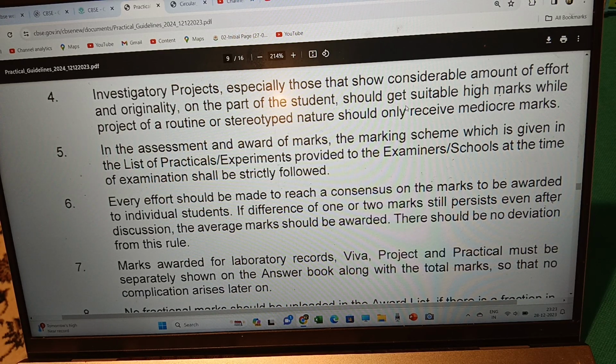Every effort should be made to reach a consensus on the marks to be awarded to individual students. If a difference of 1 or 2 marks still persists, even after discussion, the average mark should be awarded. There should be no deviation from this rule.